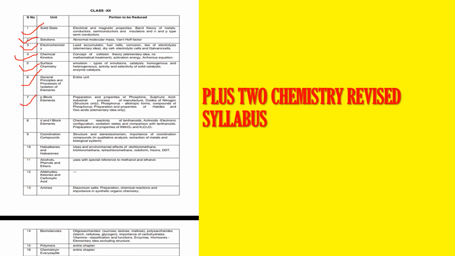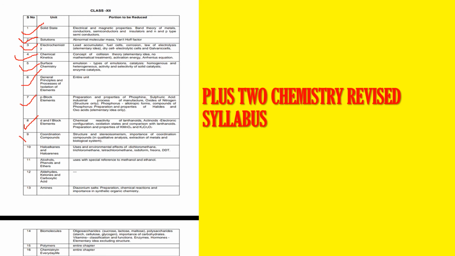In the next chapter, d and f block, the things you have to avoid are the chemical reactivity of lanthanoids and actinoids, their electronic configuration, oxidation states, and the comparison of actinoids with lanthanoids. You also don't have to study the preparation and properties of KMnO4 and K2Cr2O7, that is, potassium permanganate and potassium dichromate. Now coordination compounds: in that chapter you have to avoid structural isomerism and stereoisomerism, and the importance of coordination compounds.